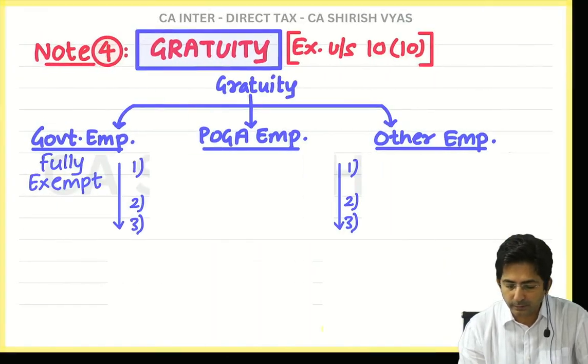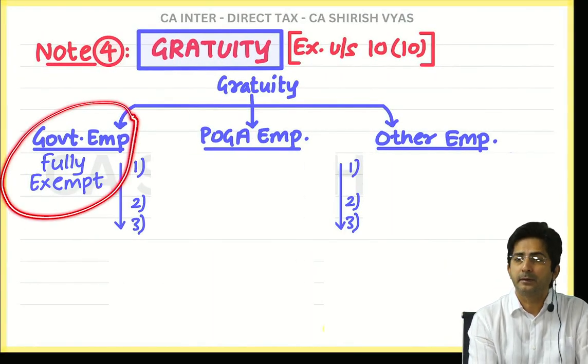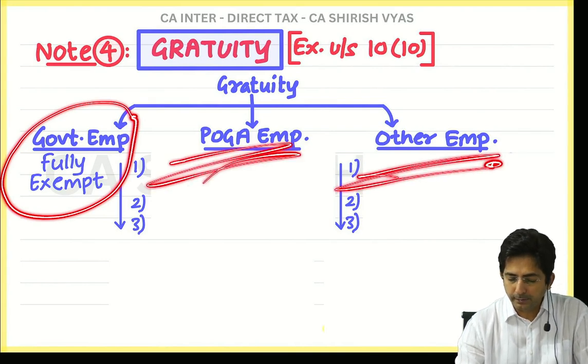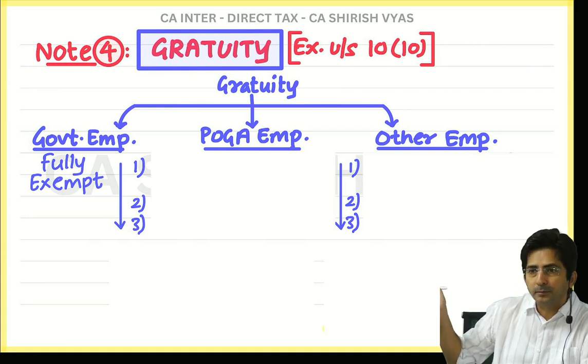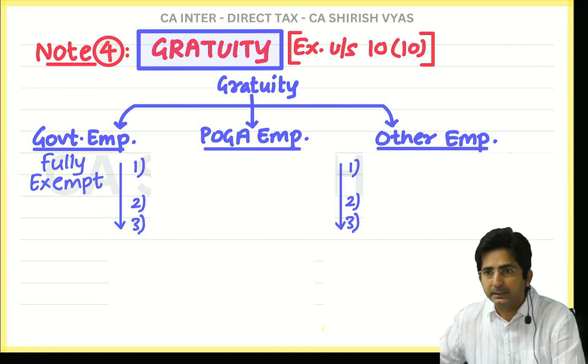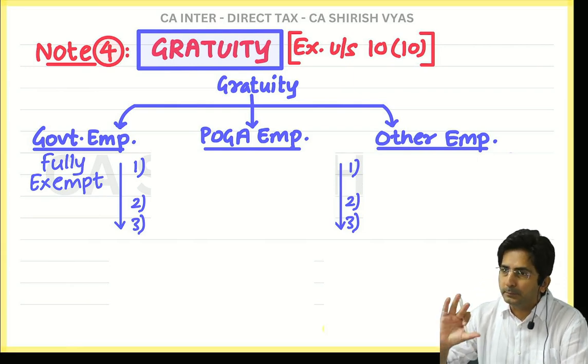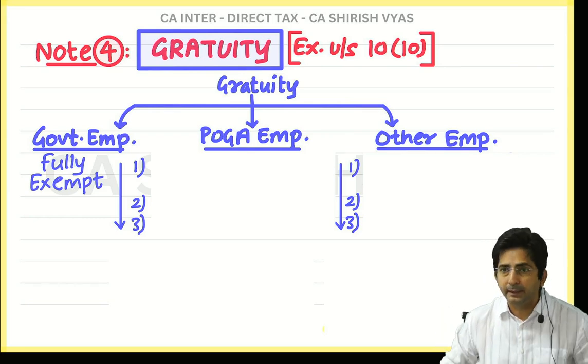See, that I have shown here. Look. Government employee, it is fully exempt, but here and here is it fully or partly? Partly. And you can see the formula also. There is a formula 1, 2, 3, whichever is less. But formula means automatically there is some limit. Up to that limit only it will be exempt.